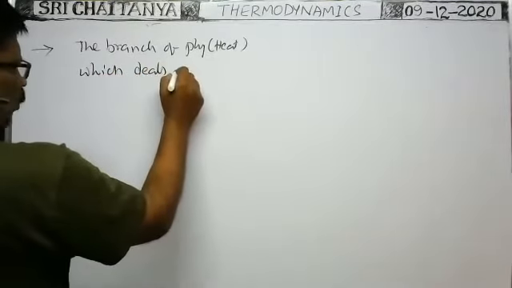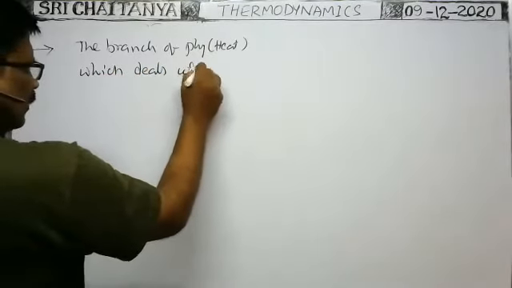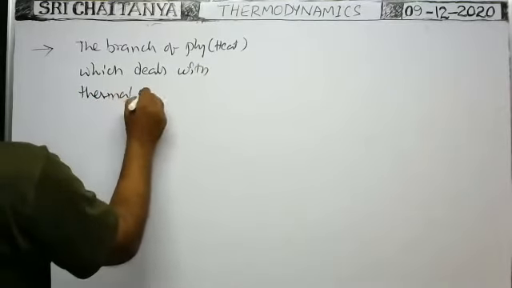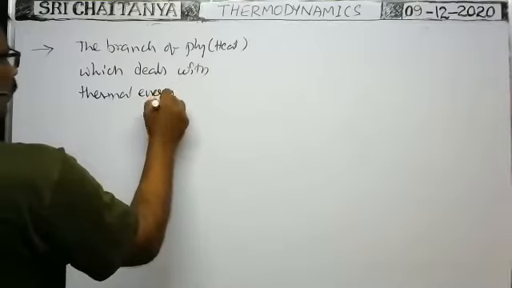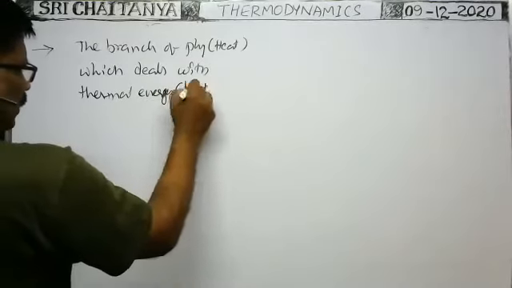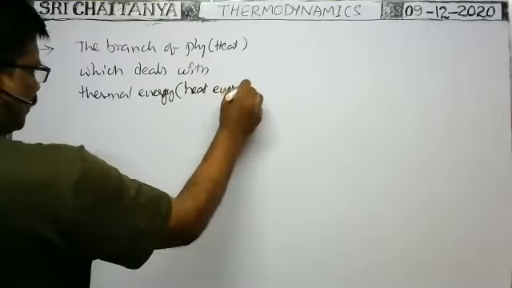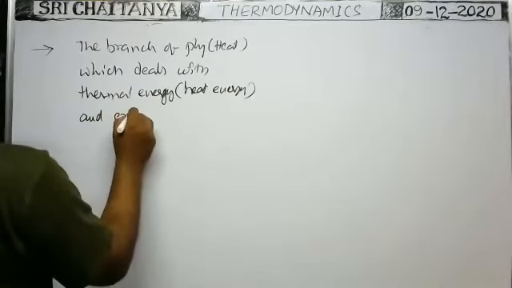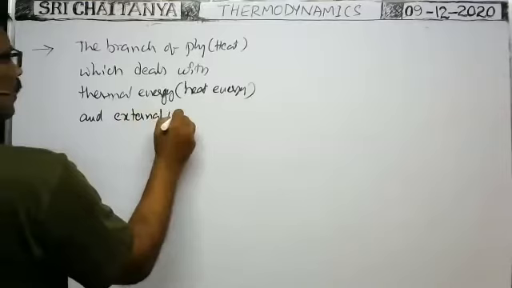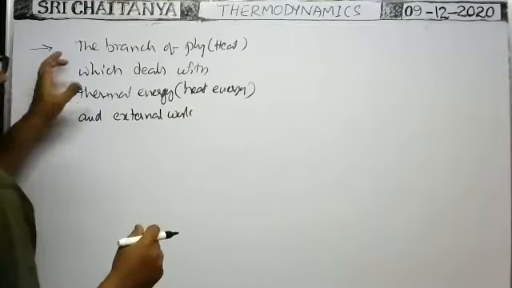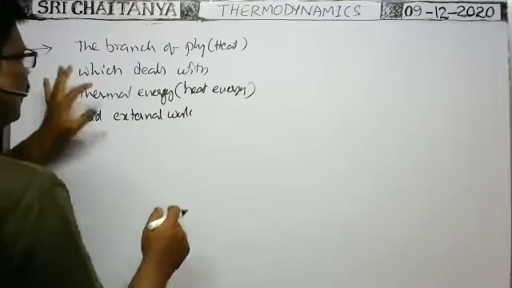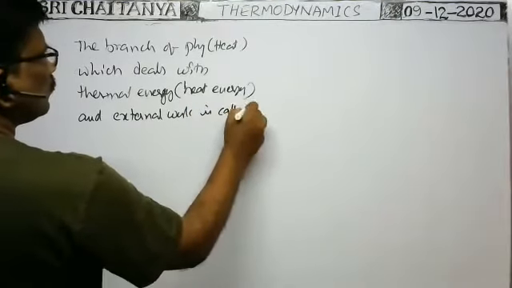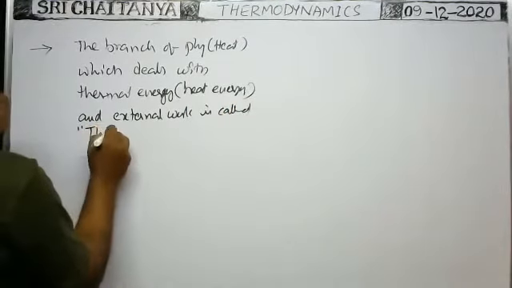The branch of physics which deals with thermal energy, meaning heat energy, and external mechanical work, and gives a relation among them, is called thermodynamics.